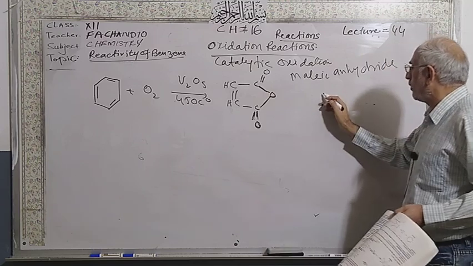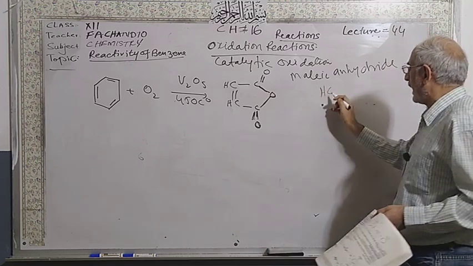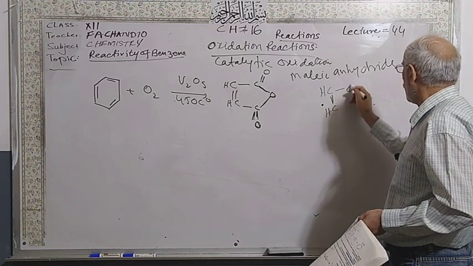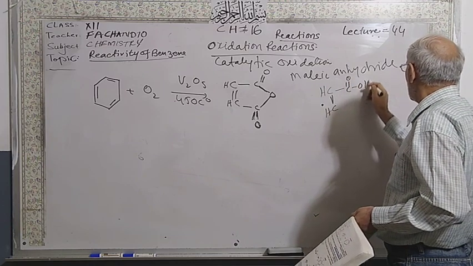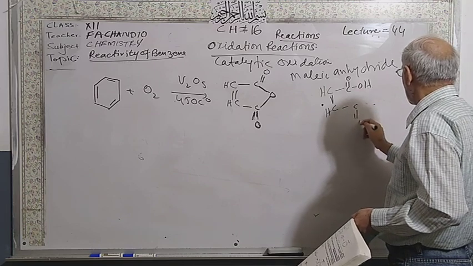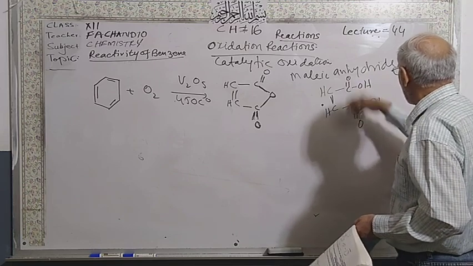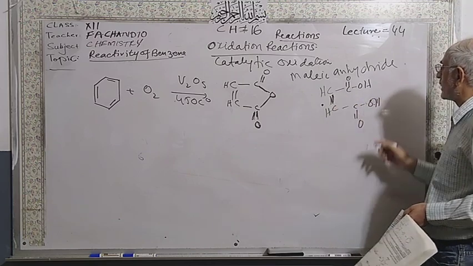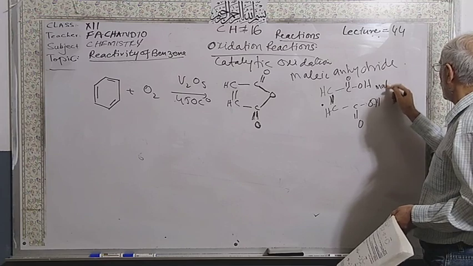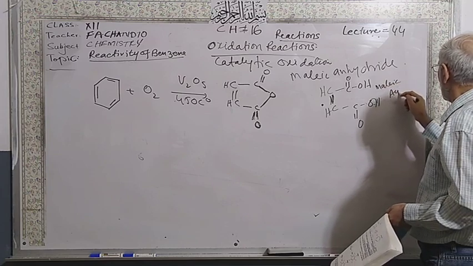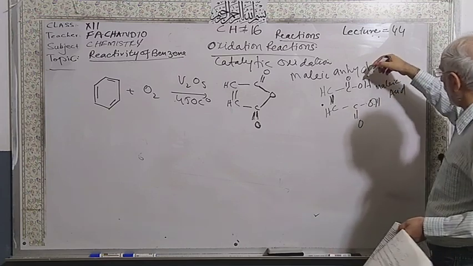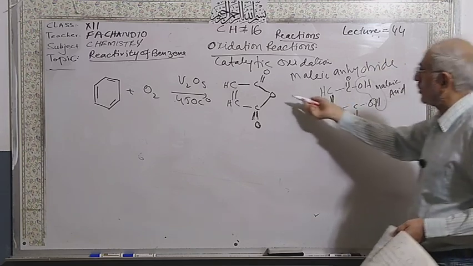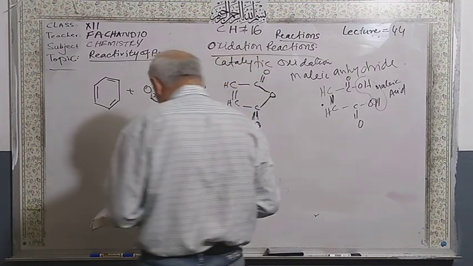It is derived from maleic acid. This is the maleic acid: carboxylic acid groups are there, and there is a double bond between the carbons. There is a removal of water; dehydration takes place and you will get maleic anhydride.